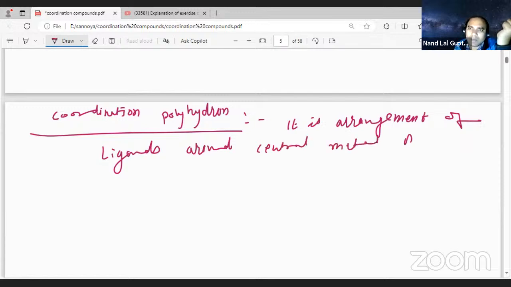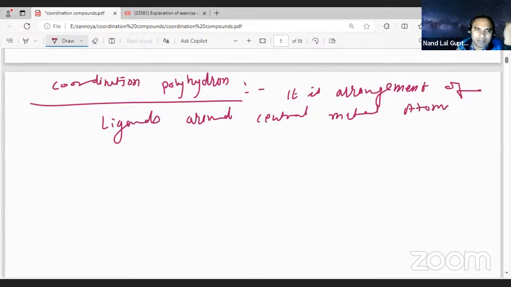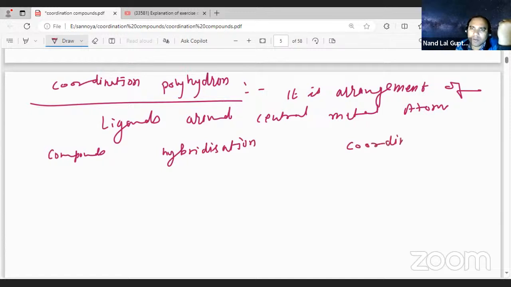Now, students, here we are writing the compound, the coordination compound, and here is the hybridization. And here is the coordination polyhedron. Simply, you can also write shape. That is also correct, student.